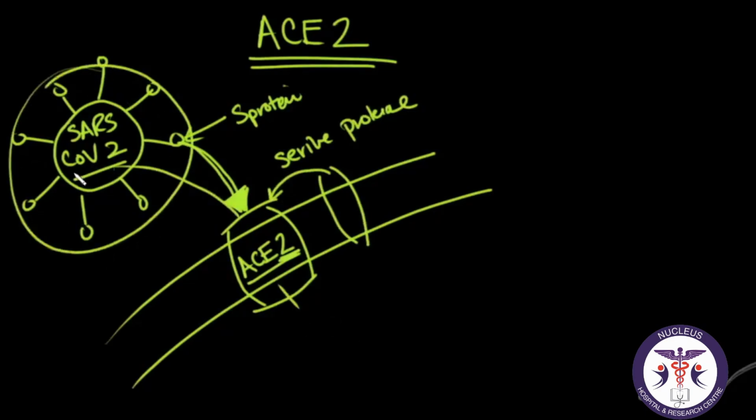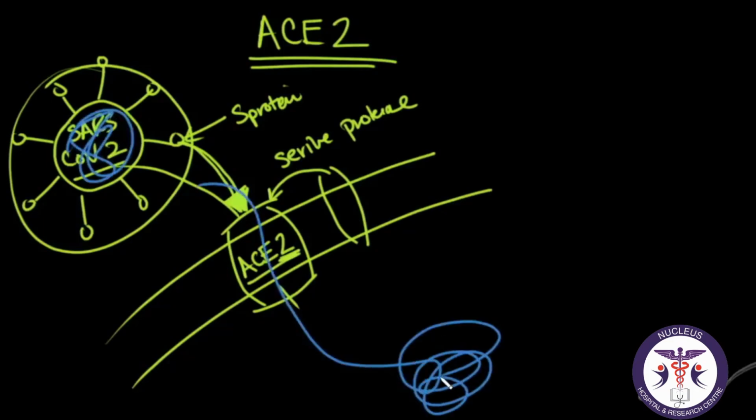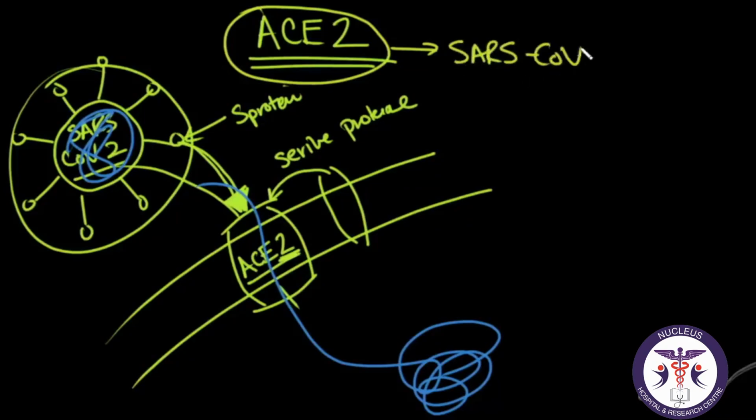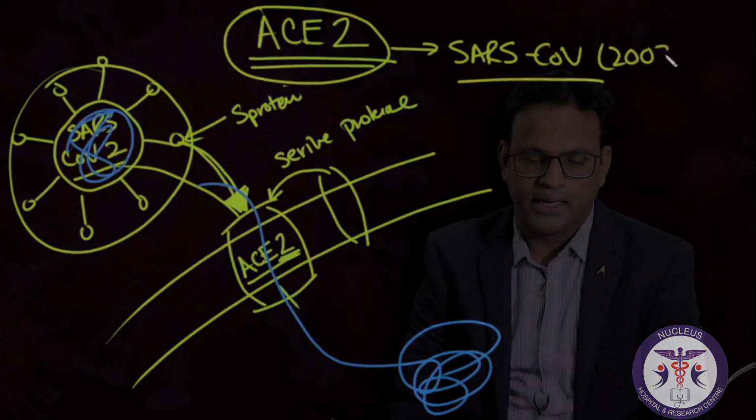Once, with the help of the ACE2 receptor, the virus gets attached to the type 2 pneumocytes, the viral genome gets internalized and by using host machinery, these viruses start replicating and produce millions of viral RNA copies which then infect the other cells.